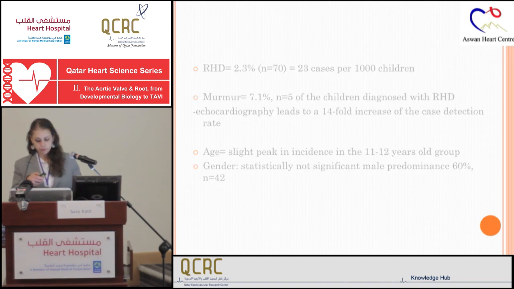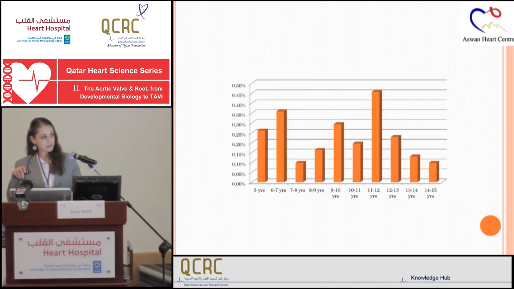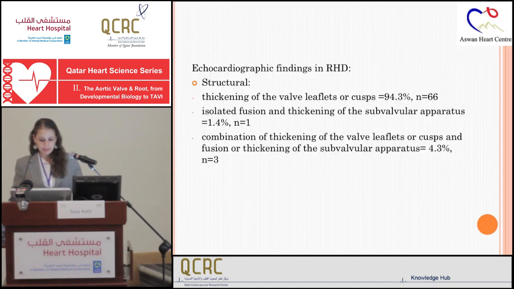This is the age groups by rheumatic diagnosis. This is the peak we see, but we see rheumatic heart disease affection as well in 5 years, 6 years, 9 years. So it wasn't significant. When looking at the group that was diagnosed with rheumatic heart disease, we found that 94% had thickening of the leaflets, especially the mitral leaflets, while the fusion or thickening of the subvalvular apparatus was less common, only in 1 case. And then the combinations were even less common.